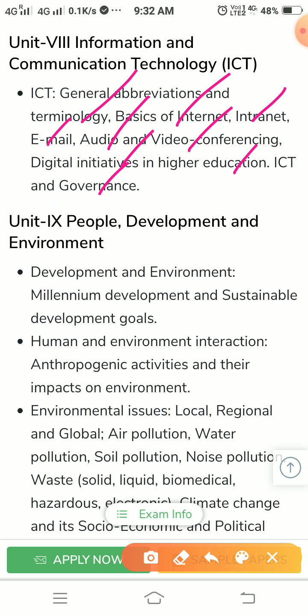See, they may ask GB, KB, MB, conversions from KB to GB, GB to terabyte, etc. This type of simple questions, but if we didn't read, if we don't have a good concept and idea, then we will get confused in the exam hall. So be clear with the concept, terms, abbreviations, etc. Okay, next.